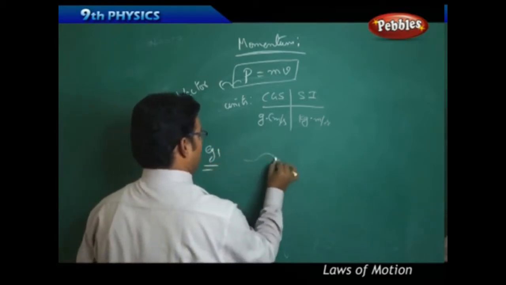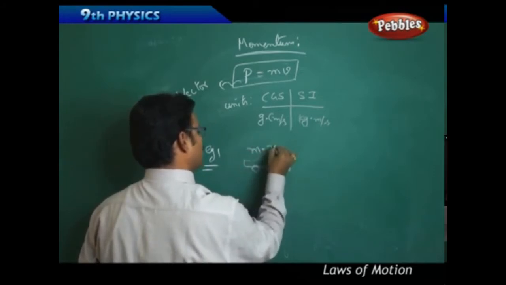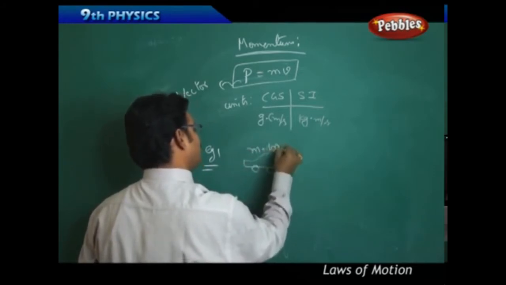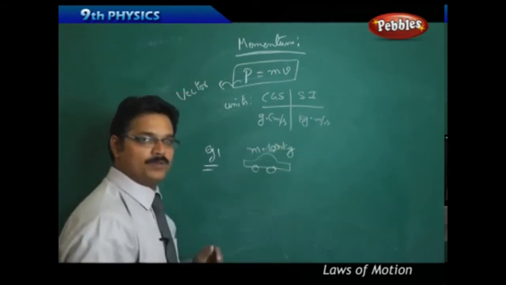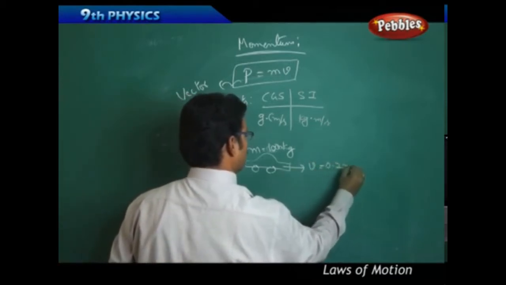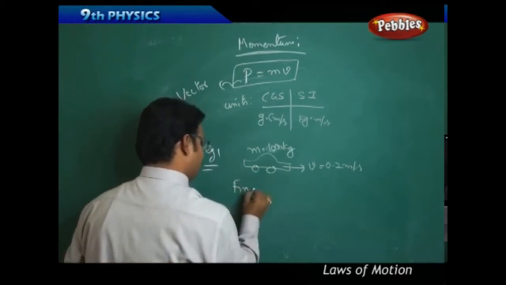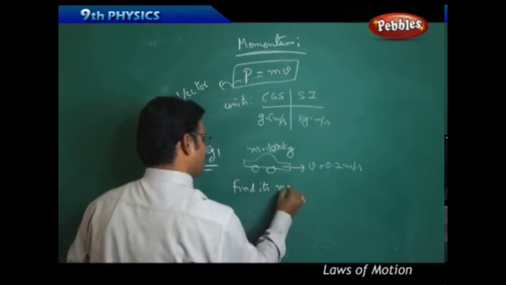There is a car whose mass is 1000 kg, moving with the velocity of 0.2 meters per second. Then find its momentum.